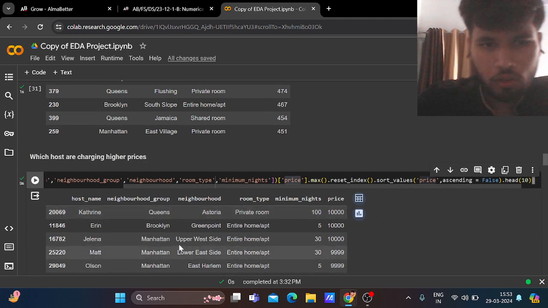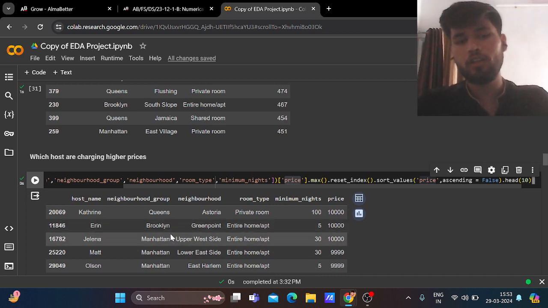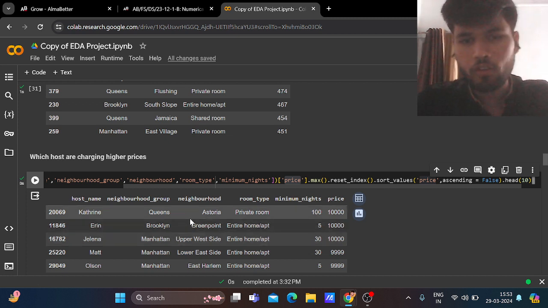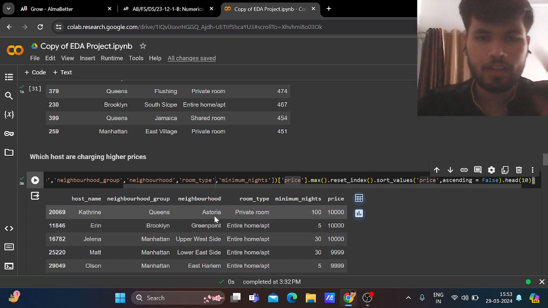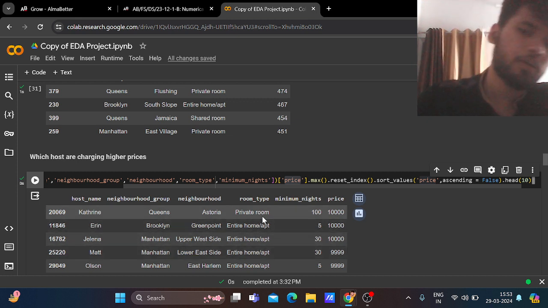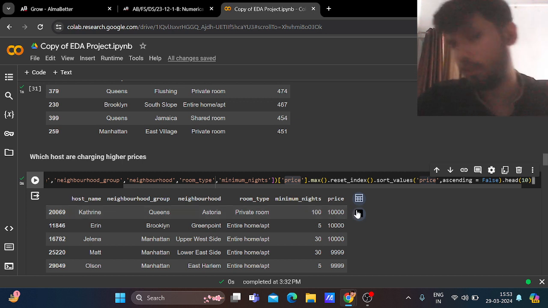So we got to know the host name is Catherine. Catherine is charging very high prices in the location of Queens, in the area of Astoria, where the customers are staying in a private room, which has a price of $10,000.